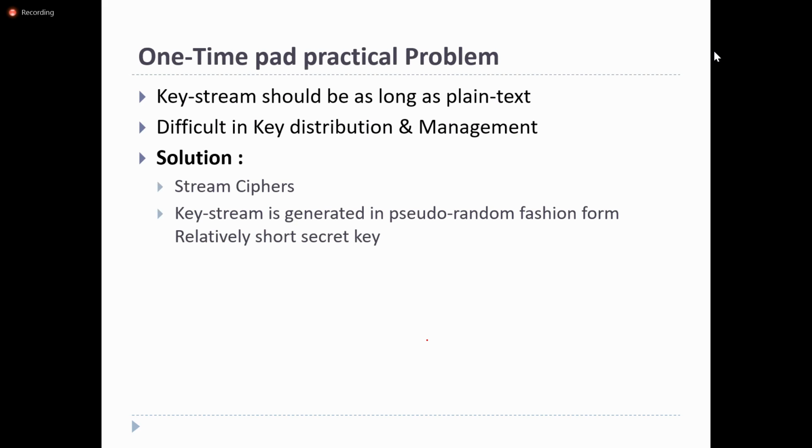Here there is a type of stream cipher called one-time pad. In a one-time pad, the size of the key stream is the same as the size of the plain text. If the plain text size is n bits, then the key stream size is also n bits.